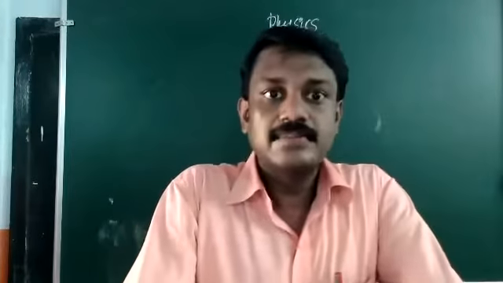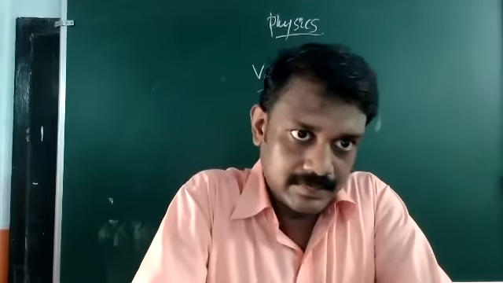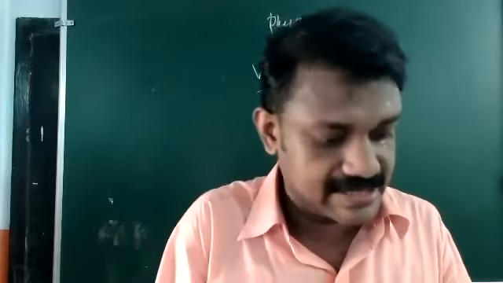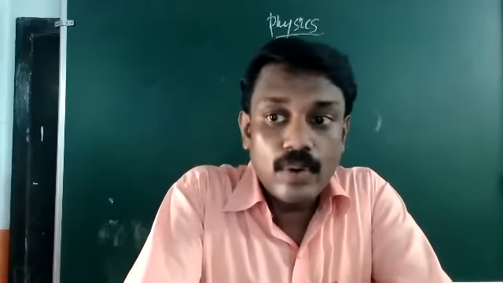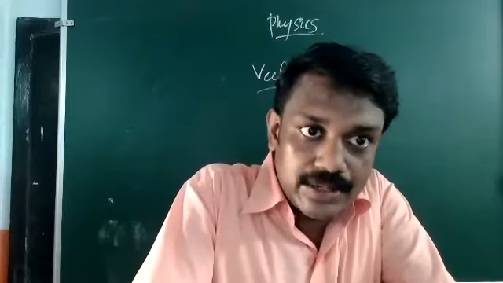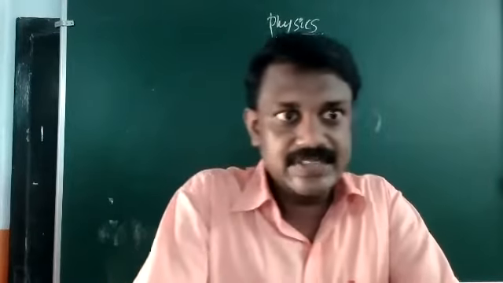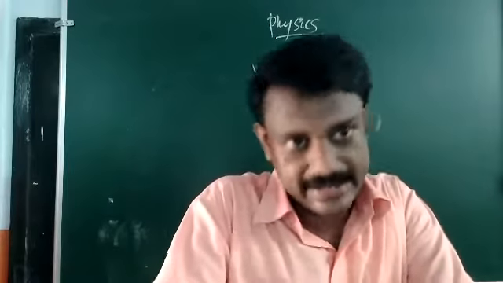What do you mean by a null vector? A null vector is a vector having zero magnitude and acting in any arbitrary direction. So properties of vectors and different types of vectors are important. Then polar vectors and axial vectors. Equality of vectors. How can you say that two vectors are equal? Vectors are equal only when their magnitudes as well as their directions are equal. Two vectors with the same magnitude acting in the same direction can be taken as equal vectors.